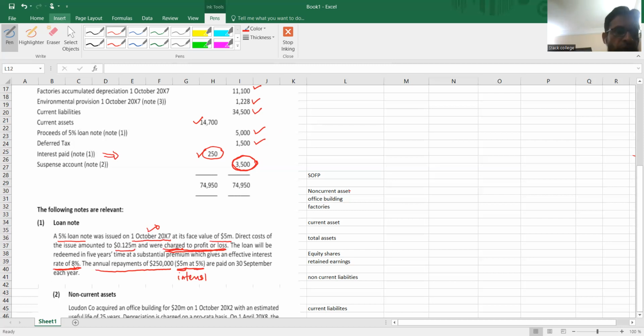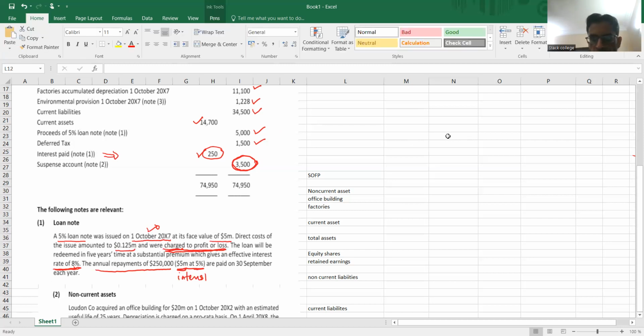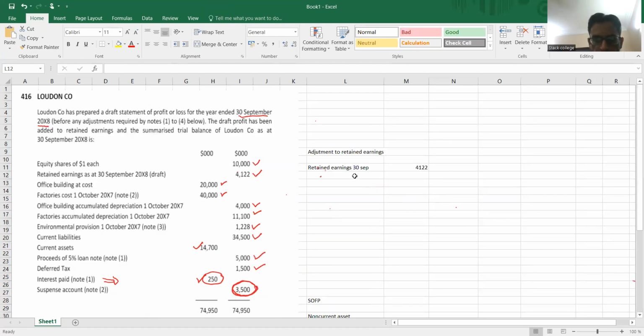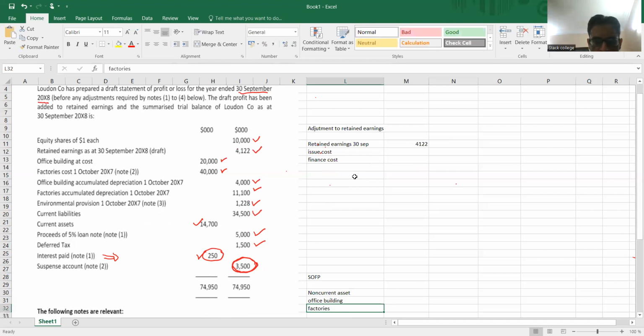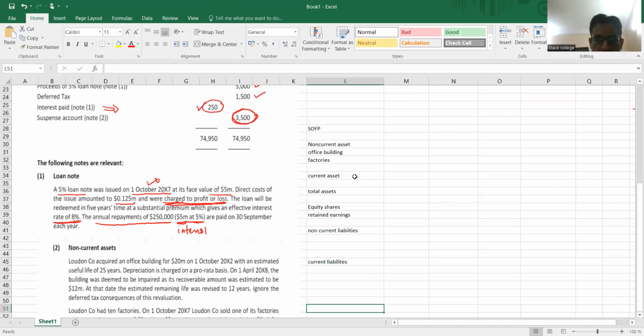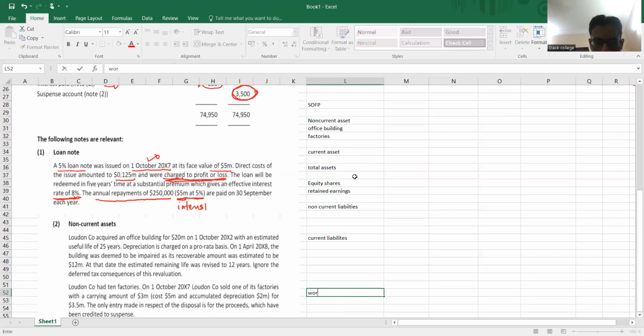Let me do some working, how to incorporate these two. So first of all, let me write here loan adjustment. First of all, issue cost, and then the difference of finance cost. Now let's do some working here. So here I can start my workings.